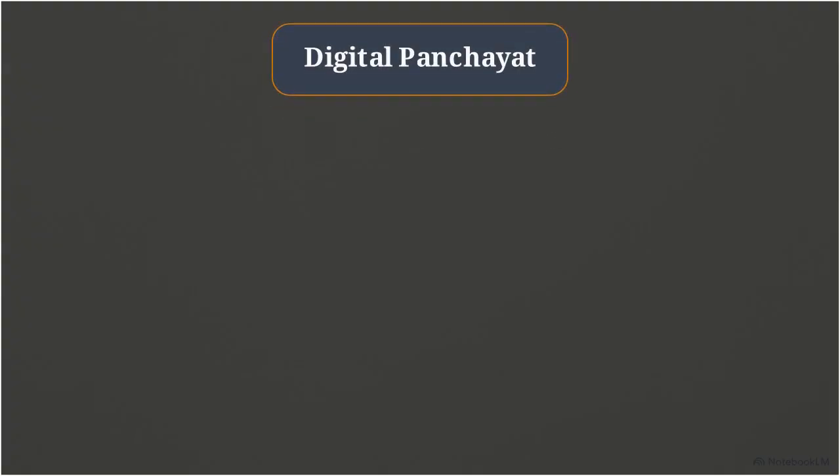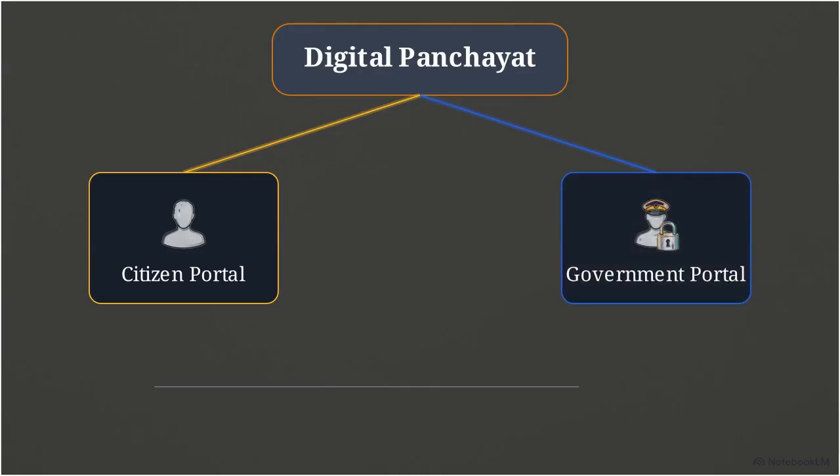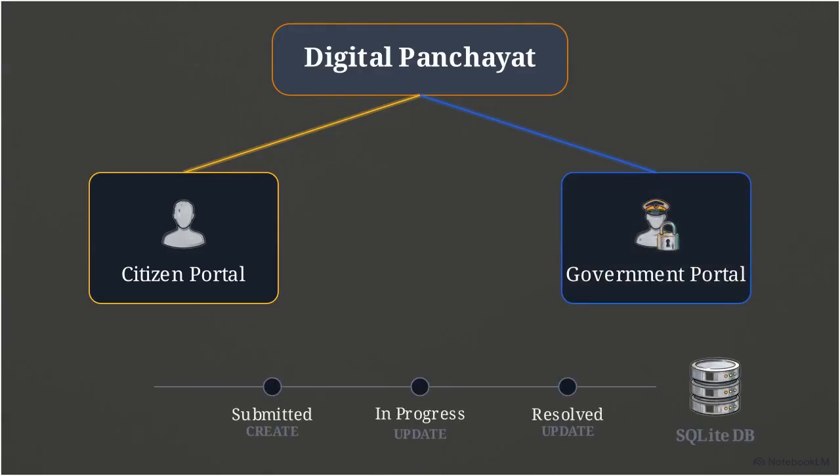This diagram shows the core architecture of the platform, which is divided into two primary experiences. On the left, the citizen portal gives villagers a direct voice to log complaints. On the right, the secure, password-protected government portal gives officials the tools to manage those issues.